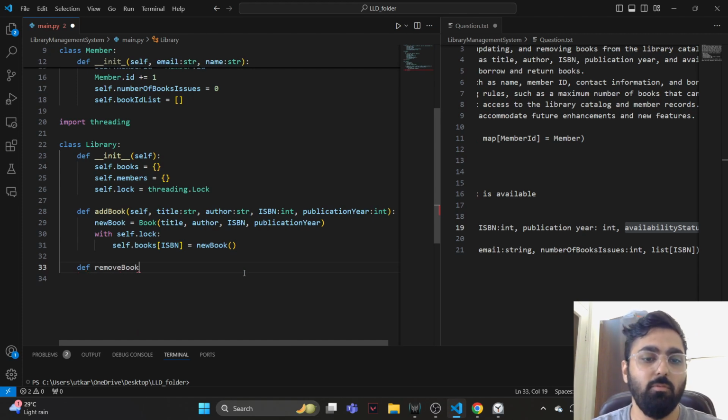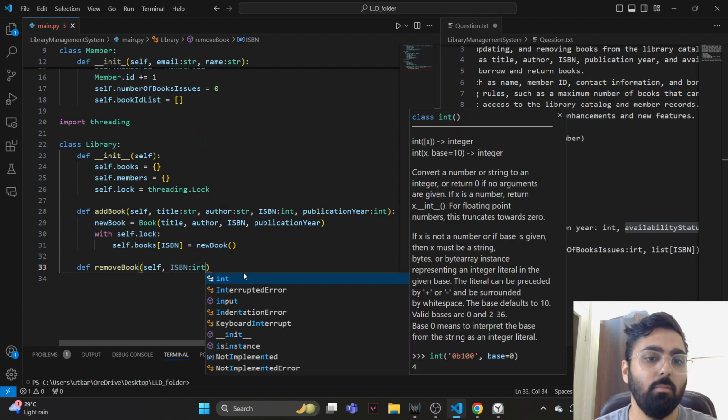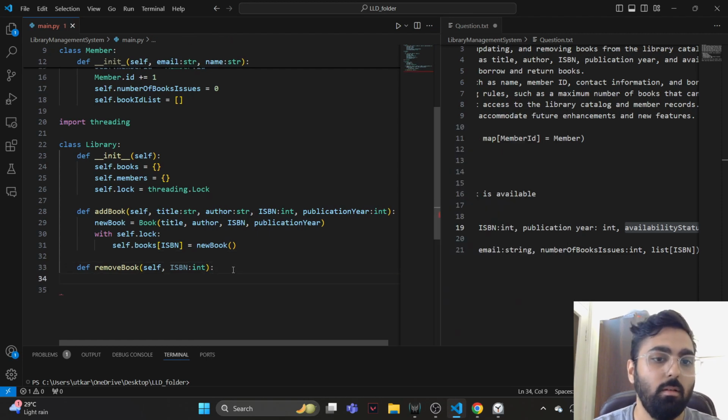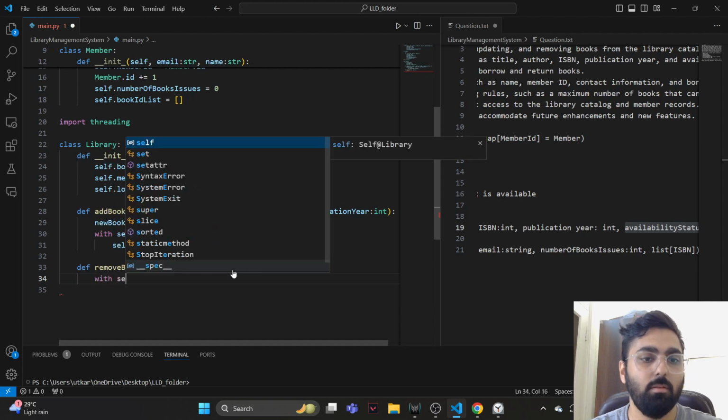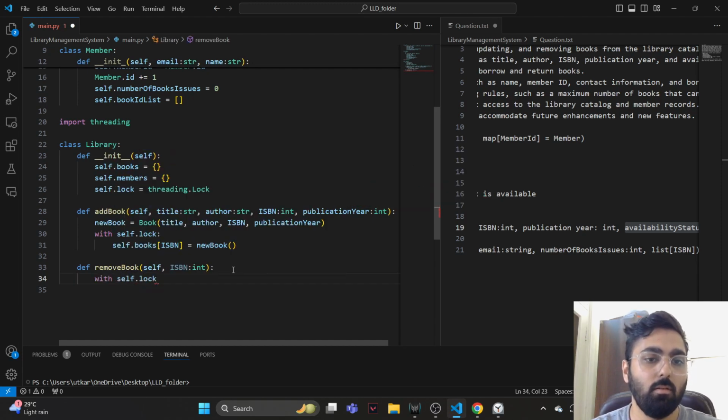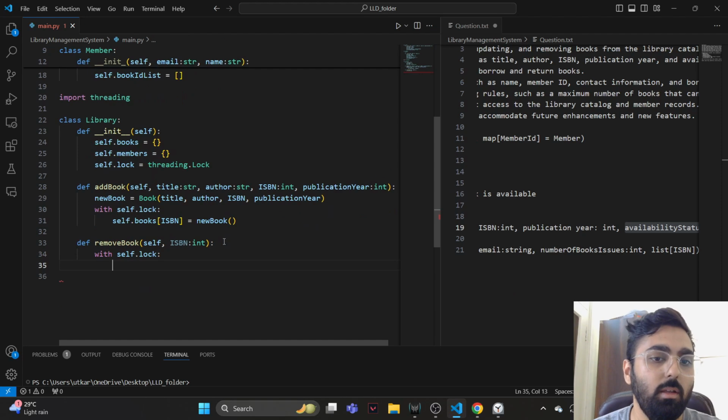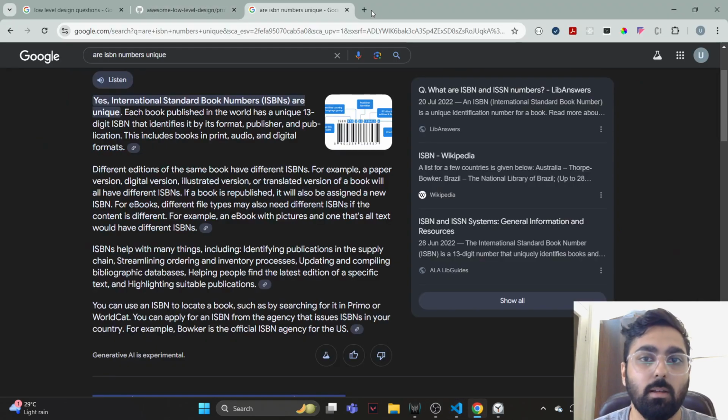Maybe remove book, with self and ISBN number, and with self dot lock we want to delete an entry from a dictionary. I'll just quickly look up the syntax for that, I think I forgot it.